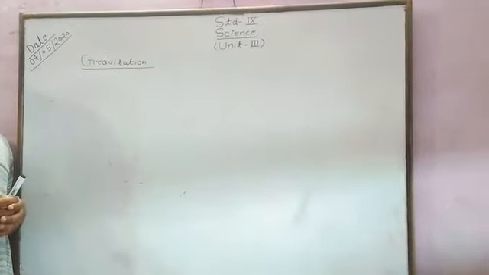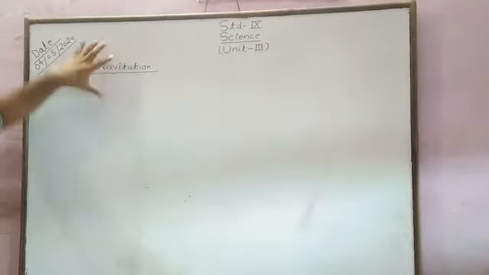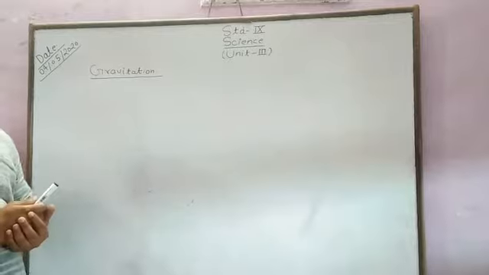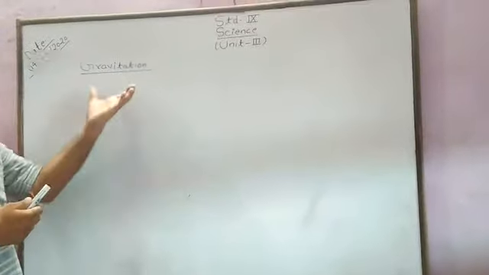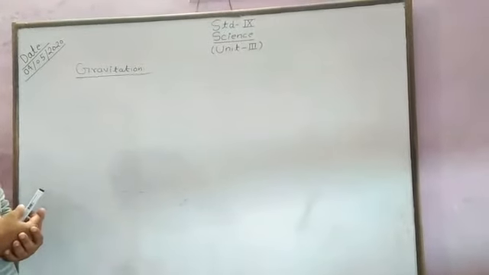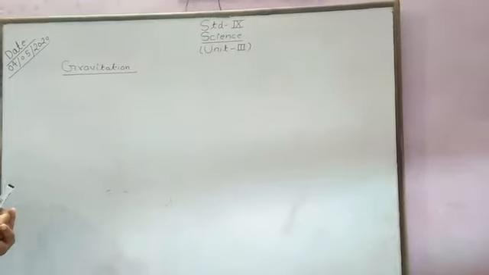Unit number three, which is known as gravitation. First, we have to know the definition of gravitation. What is the basic definition related to gravitation? In the previous lecture, we discussed various types of topics. Now, this is a new topic, and we are discussing the first definitions related to gravitation.